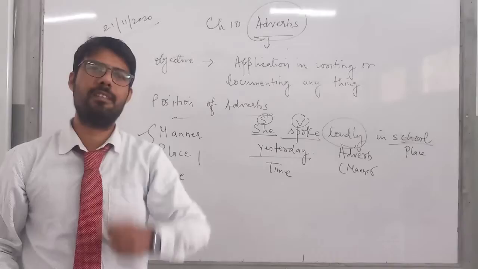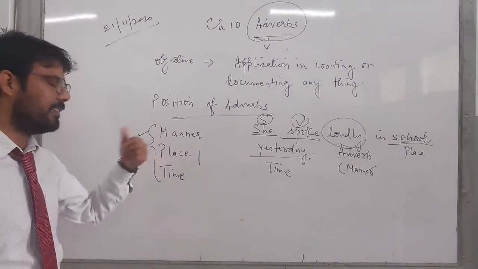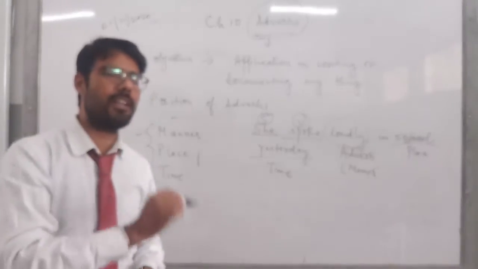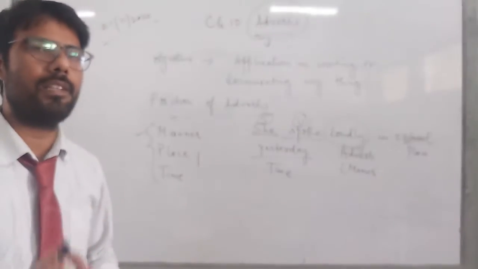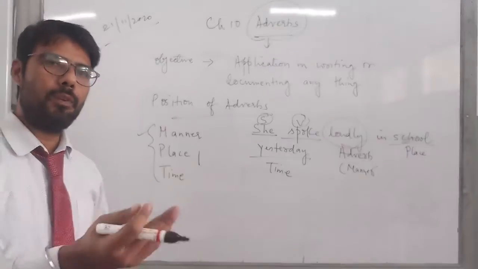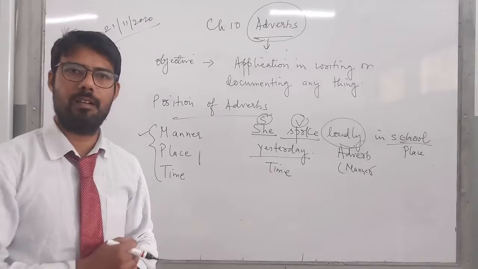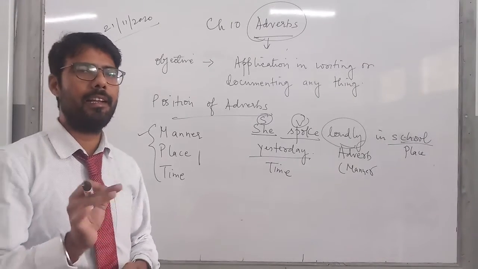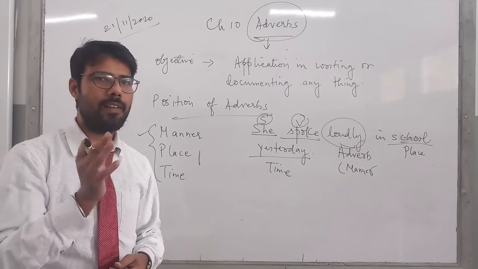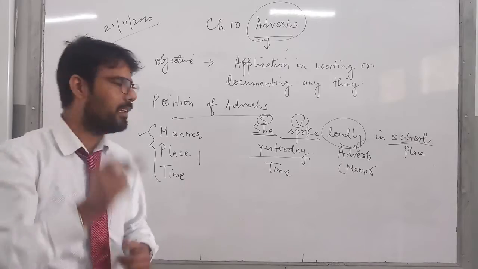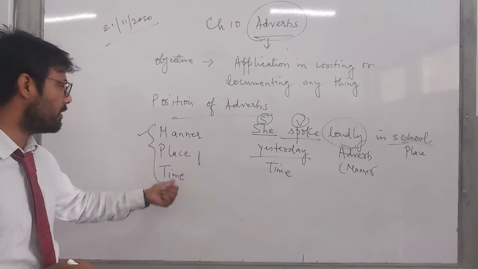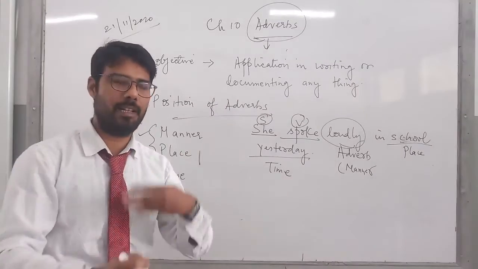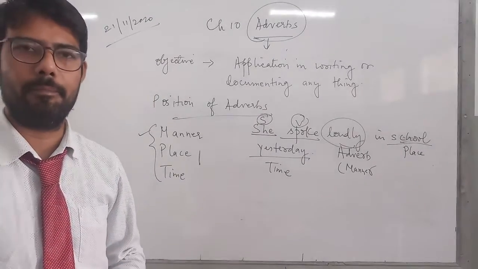The manner has to come first, then it should follow place, and then time. If we are not constructing in this format, grammatically your sentence is not right. If you speak, it may sound right, but grammatically it is not correct. So first comes manner, then place, and then time.